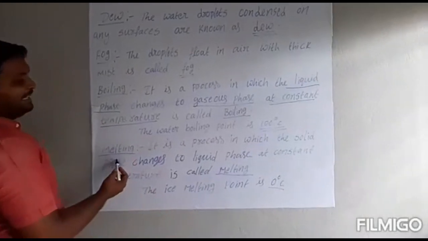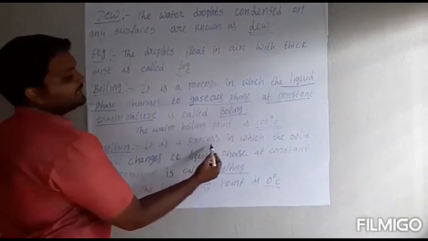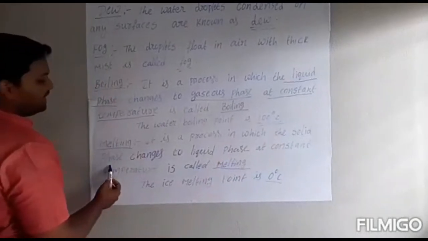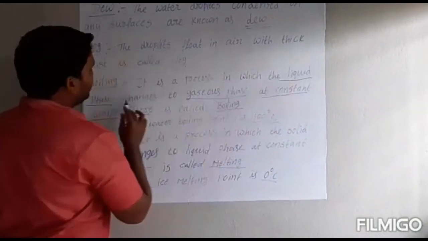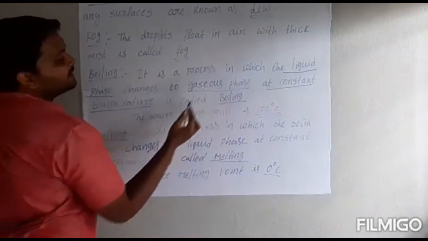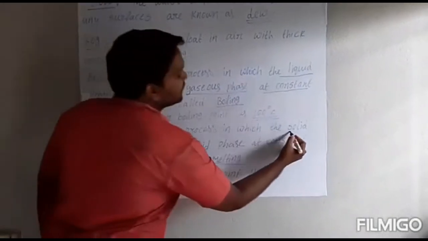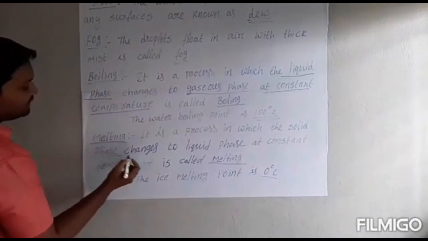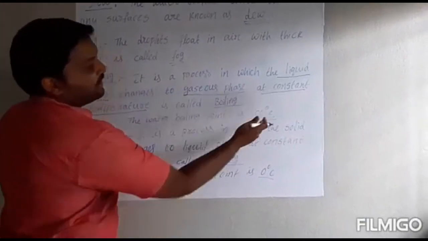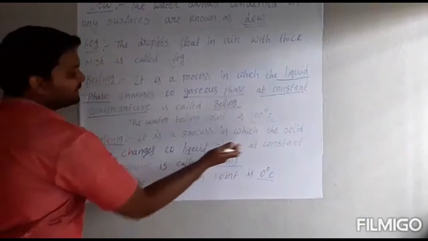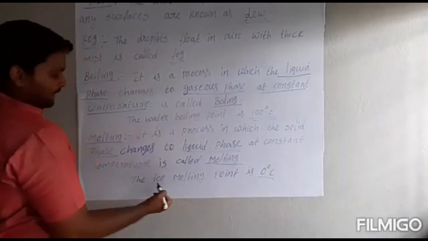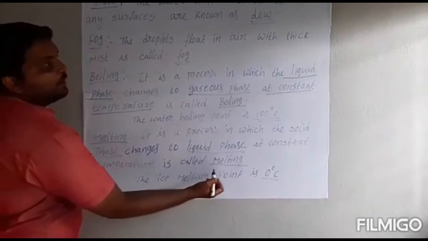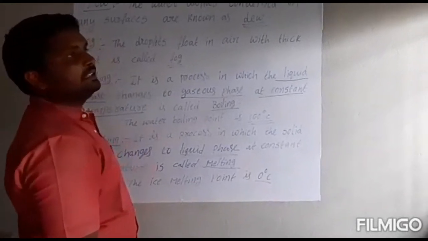And the next one is melting. It is a process in which the solid phase changes to liquid phase. Before, I told liquid phase to gaseous phase; here I am saying solid phase to liquid phase at constant temperature. That is called melting. The ice melting point is 0 degrees Celsius.